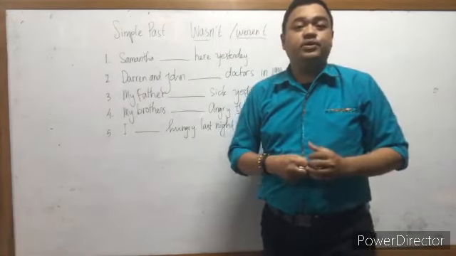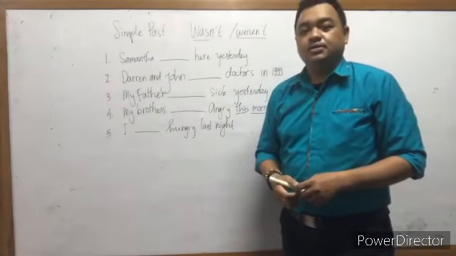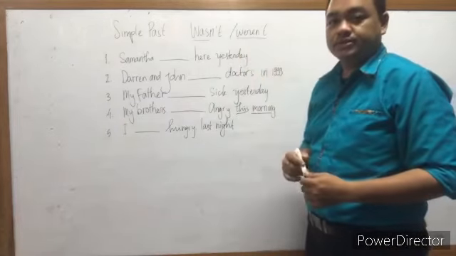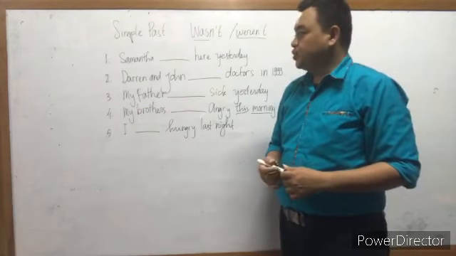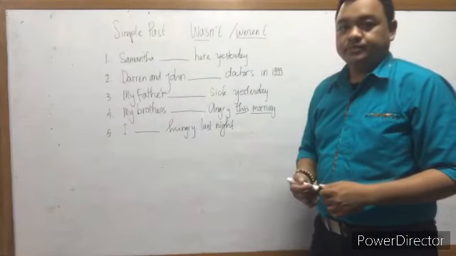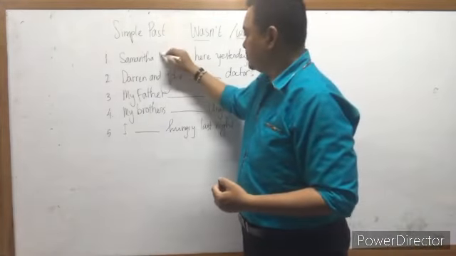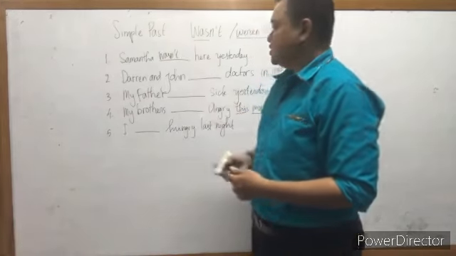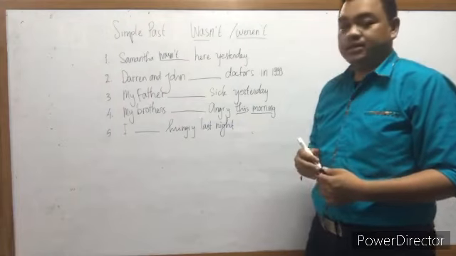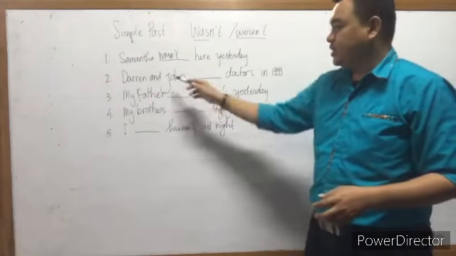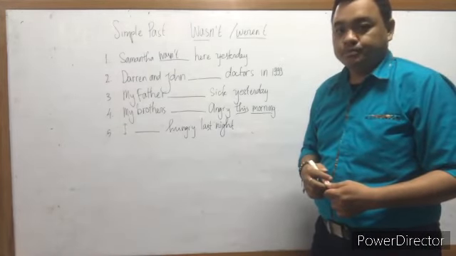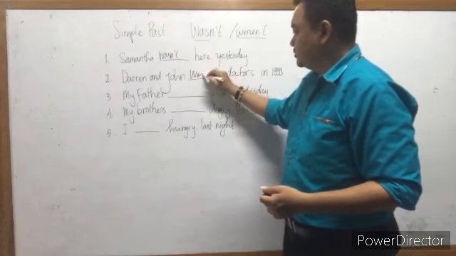Okay, now we are going to answer in the negative sentence. So the answer is only wasn't and weren't. So what do you think? Number 1, Samantha wasn't or weren't here yesterday. Correct, wasn't. Samantha wasn't here yesterday. Next, Darren and John doctors in 1999. Correct, weren't.